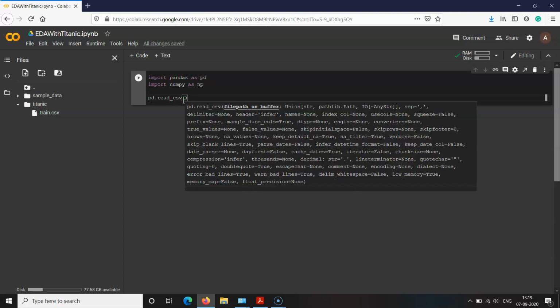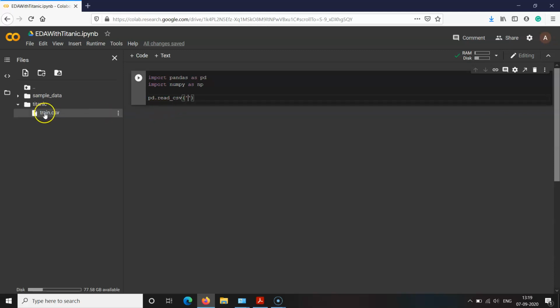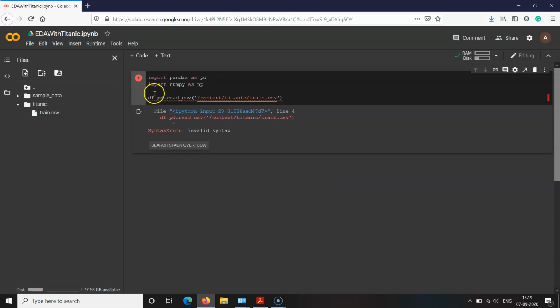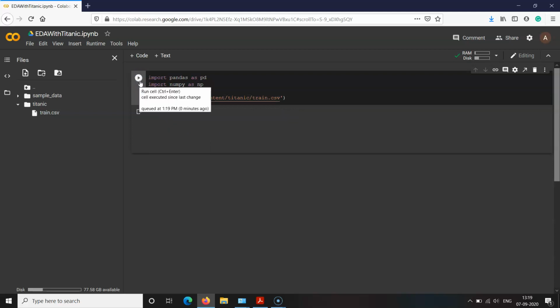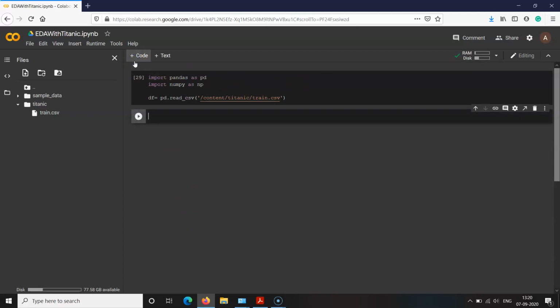Here I need to provide the path for our file, so I am copying the path and pasting it here. So, df equal to pd.read_csv. This code has been executed. Now we have loaded the software library that we needed and our data set.